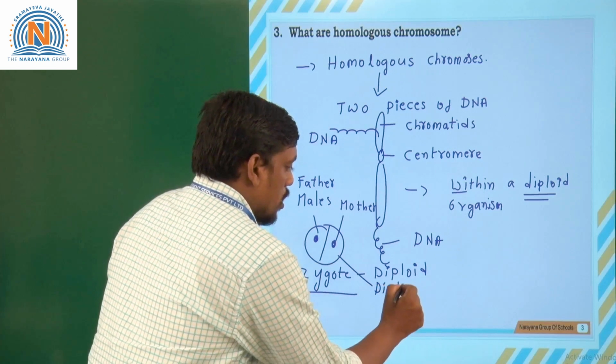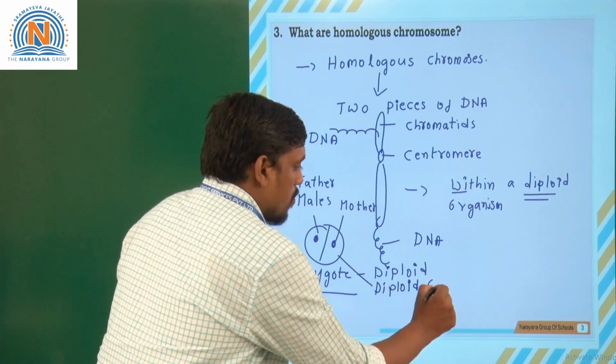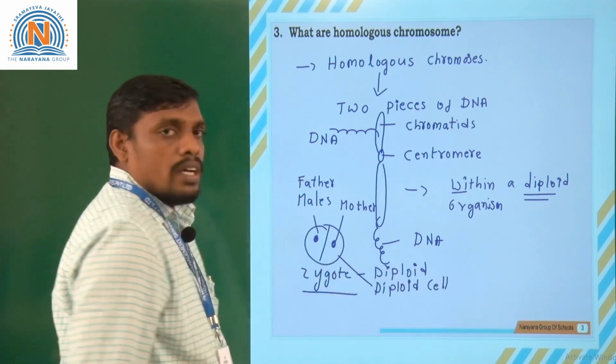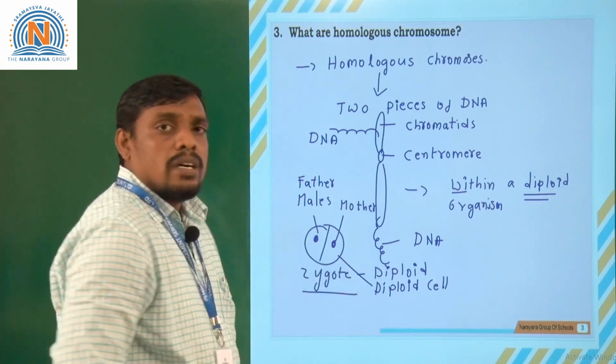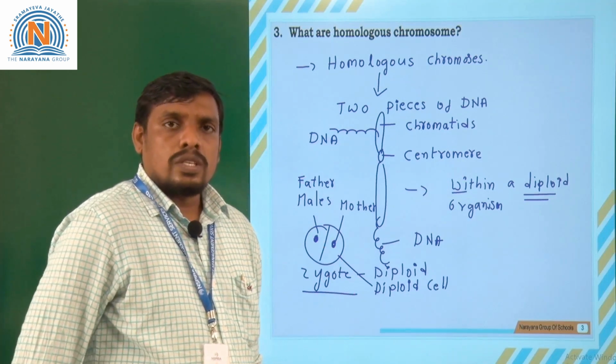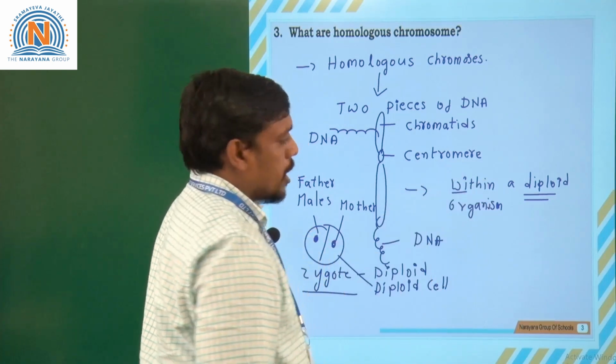The best example of a diploid cell is a zygote that contains two nuclei. Organisms formed from the diploid structure called the zygote are called diploid organisms.